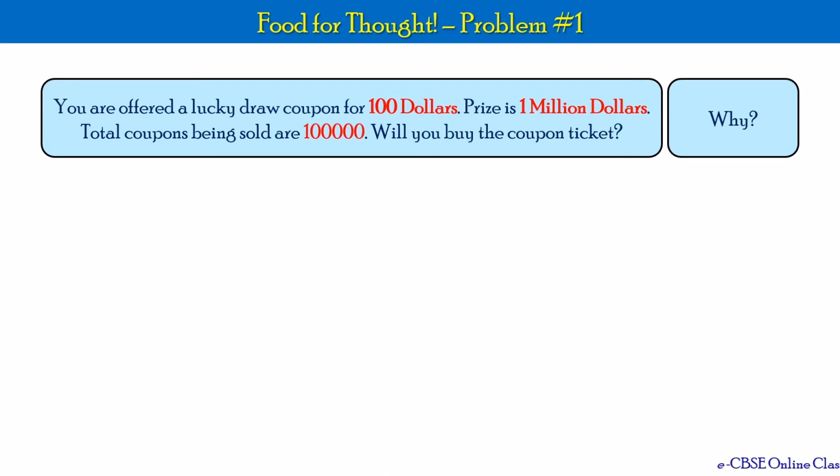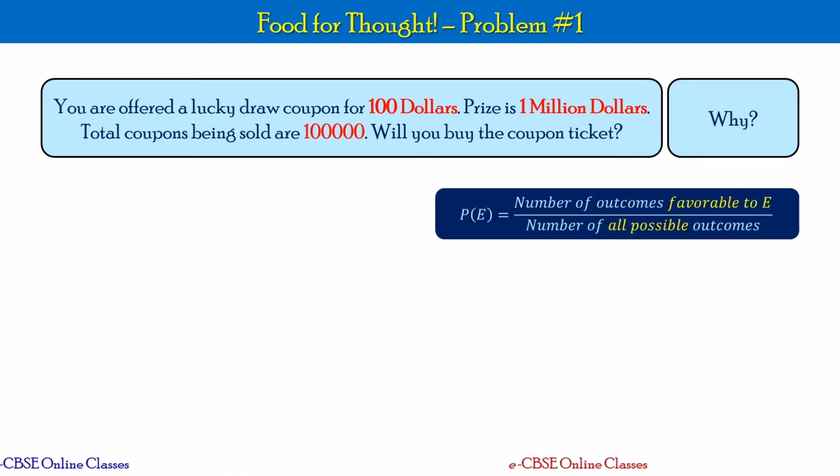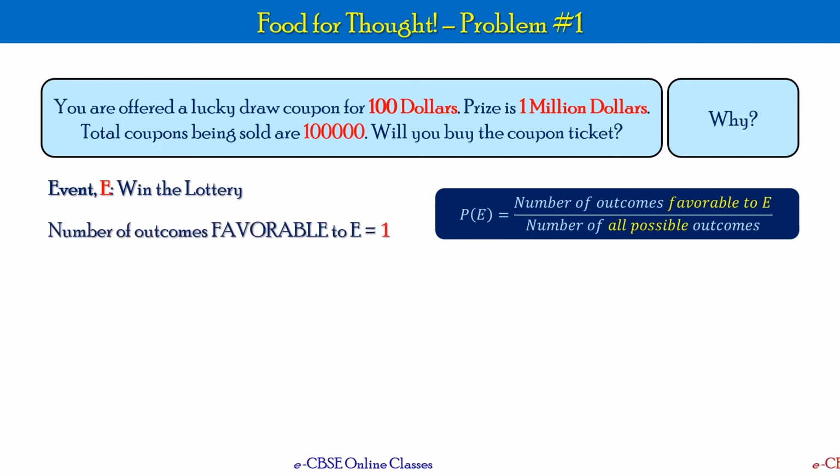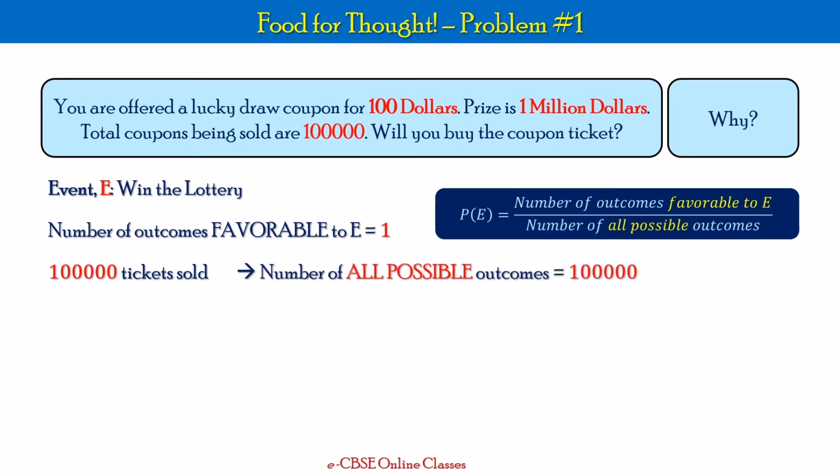The problem statement reads, you are offered a lucky draw coupon for $100. Prize money is $1 million. The total coupons sold are 100,000. Will you buy the coupon ticket and why? Okay, let's look at the formula of theoretical probability. Event E is winning the lottery, correct? And the number of outcomes favorable to E is equal to 1 because you are buying only one coupon ticket. And there are 100,000 tickets being sold. So the total number of all possible outcomes is 100,000, correct?